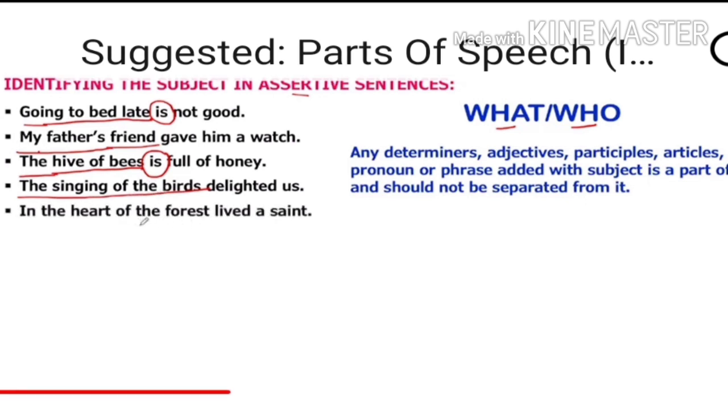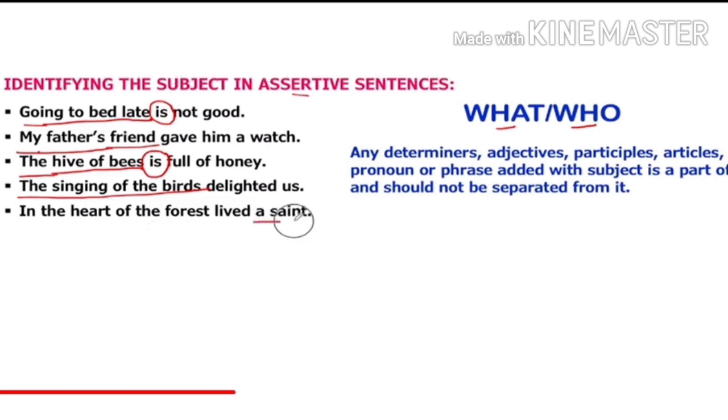In the heart of the forest lived a saint. Who lived in the heart of the forest? Here we have to understand that a subject can come anywhere in the sentence, even in the last. So, before or after the verb, just put what or who.